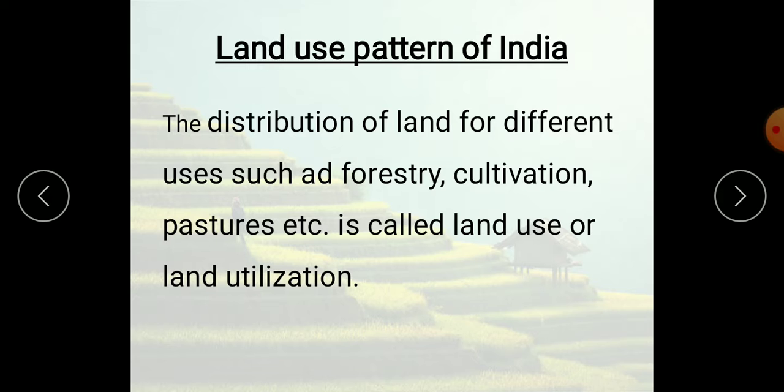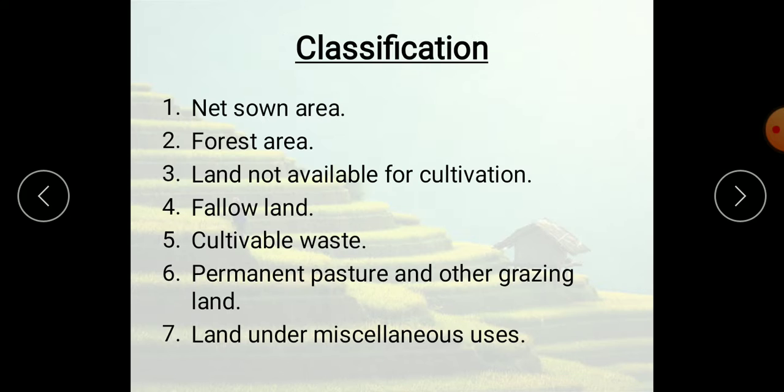Now, I'll proceed to the land use pattern of India. We are talking only about Indian land. So let us learn today how much of the land is available for our various purposes. Now, the distribution of land for different uses such as forestry, cultivation, pastures. Pastures means grassland, and we rear cattle there. This is called land use or land utilization.